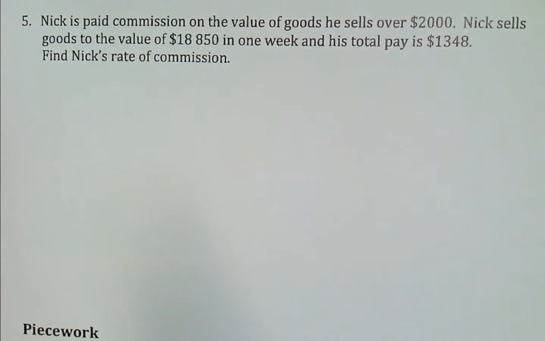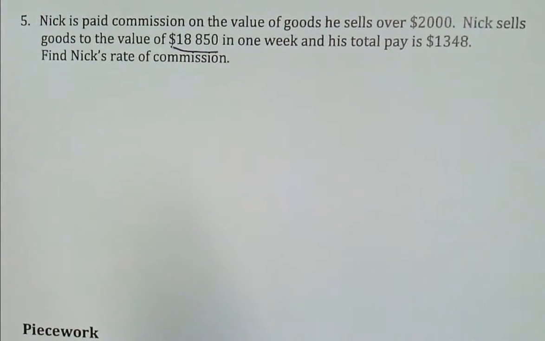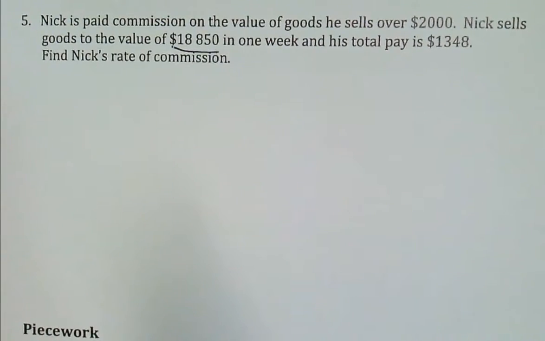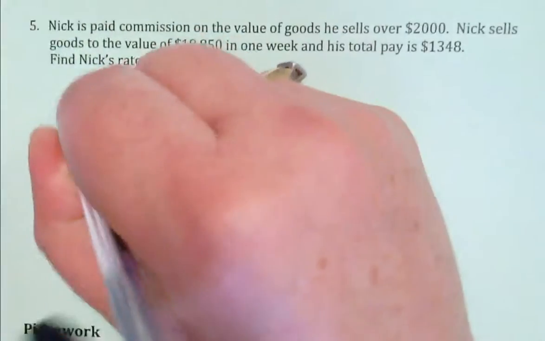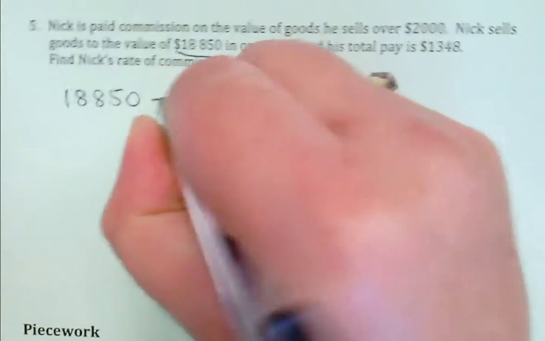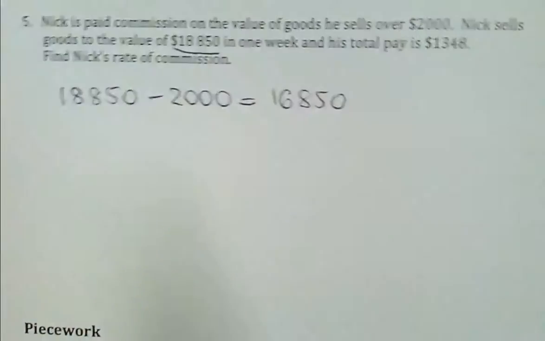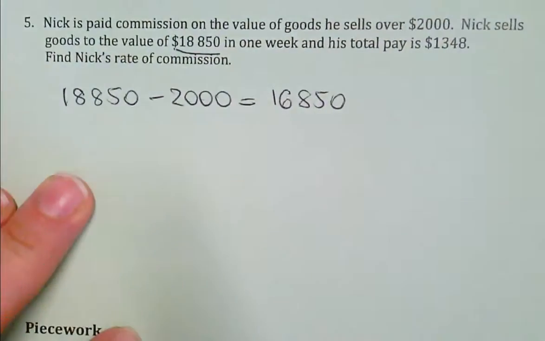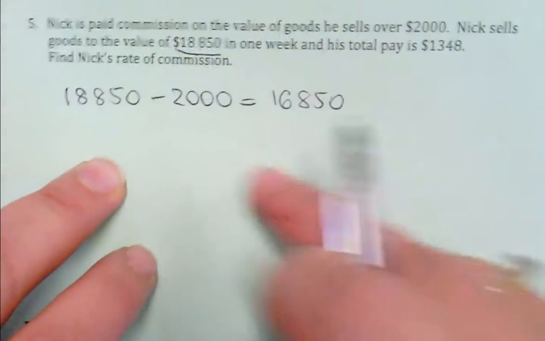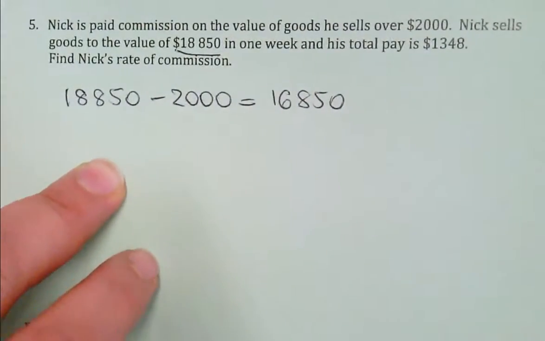Now, unless he sells $2,000 worth of goods, he's not going to get commission. He did sell $18,850 worth of goods. The commission is paid on what amount of money? Is commission paid on $18,850 or something? So first step, $18,850 minus $2,000 is $16,850. If you want to work out the commission, don't you go whatever percent times $16,850 gives me my answer.